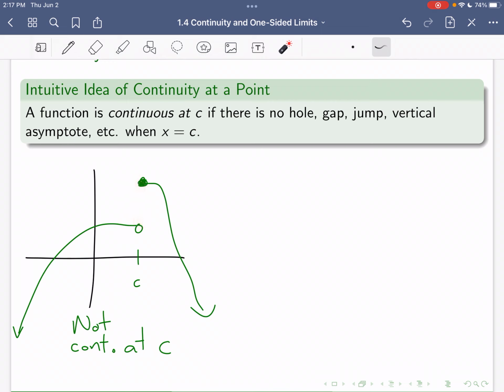You can't draw this picture without lifting up your writing utensil.